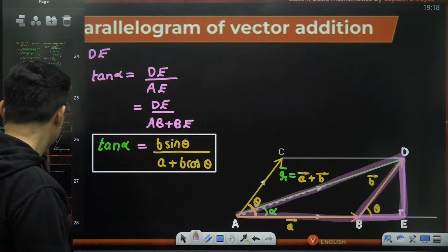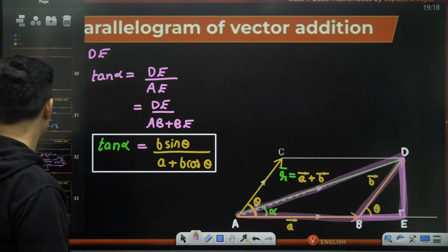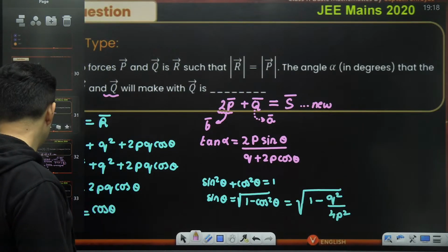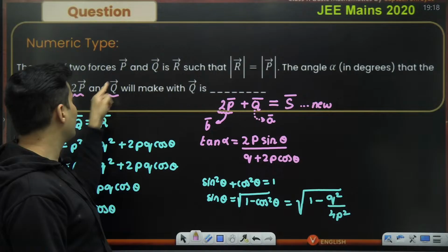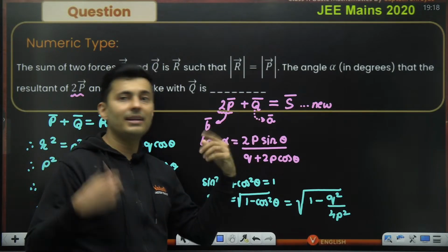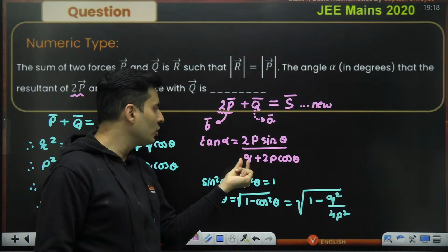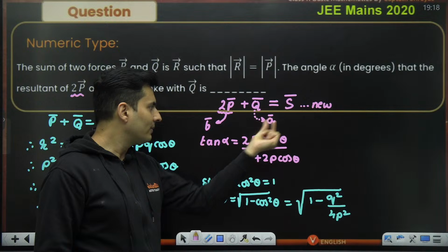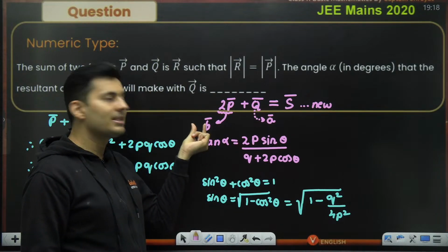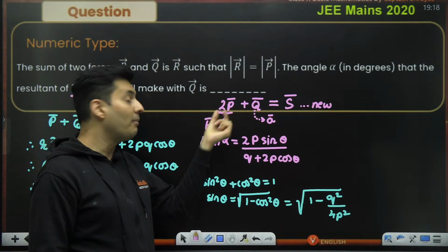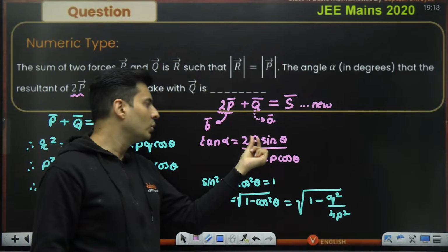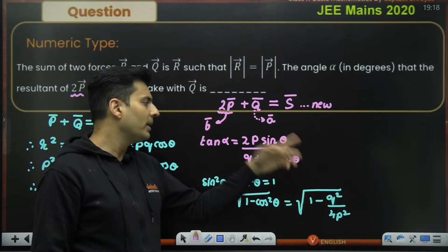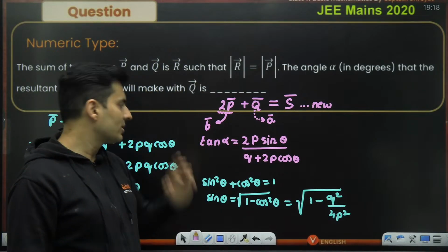Here we want to find the angle with q vector, so q is treated like A, and q comes over here instead of A. The other vector is B vector, with a magnitude of 2p. So 2p sine theta by 2p cos theta. I've just used that formula.